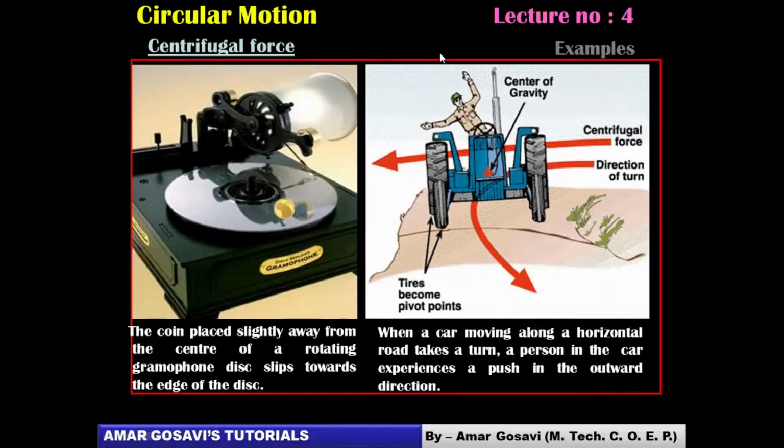Sir, what is the use of a gramophone? A gramophone is a musical instrument. Earlier there were no tapes, right? There were gramophone discs. Okay. This is just being shown to demonstrate the example of centrifugal force, that they move in a circle. This coin will slip because of the centrifugal force. Are you getting it? This is just an example. Yes, I understood.